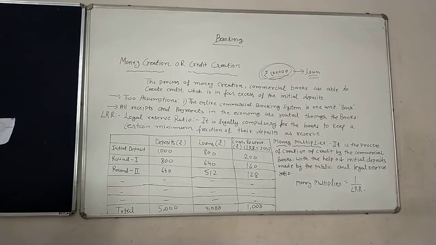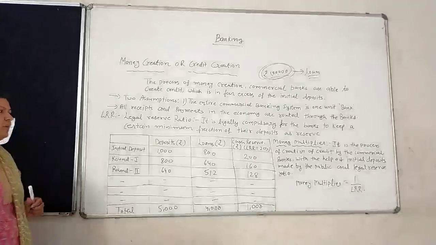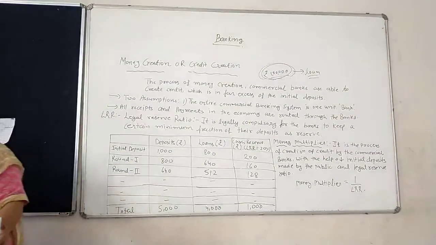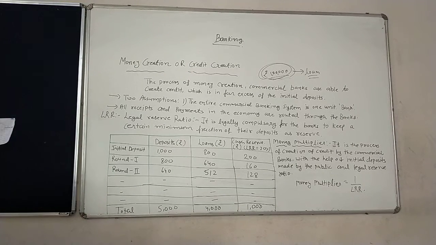It is one of the most important activities of commercial banks. Through the process of money creation, commercial banks are able to create credit which is far in excess of the initial deposit. See here, the initial deposit is 1,000 and after the credit creation, the bank has 5,000. So how does this happen and how is it calculated by the commercial bank?